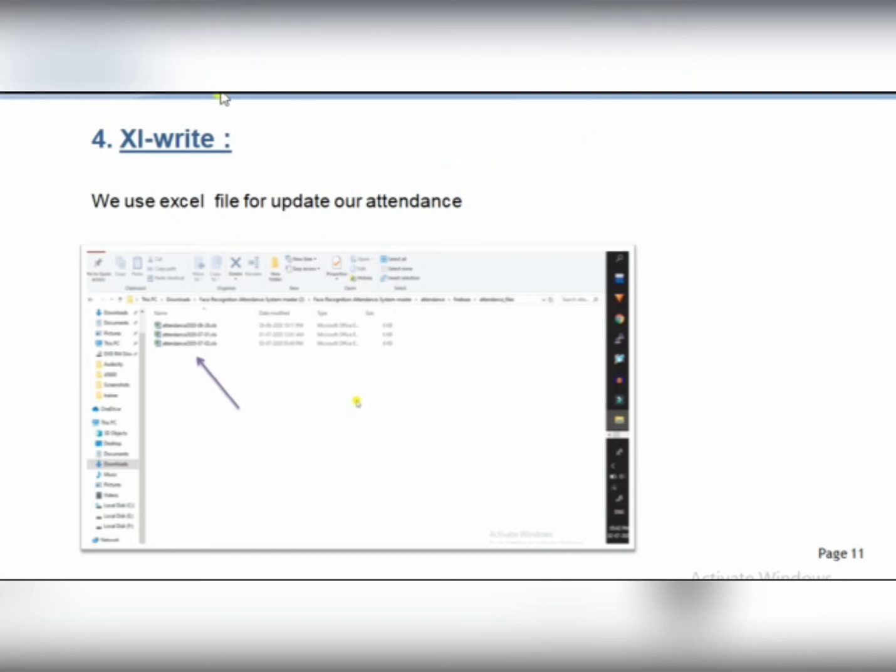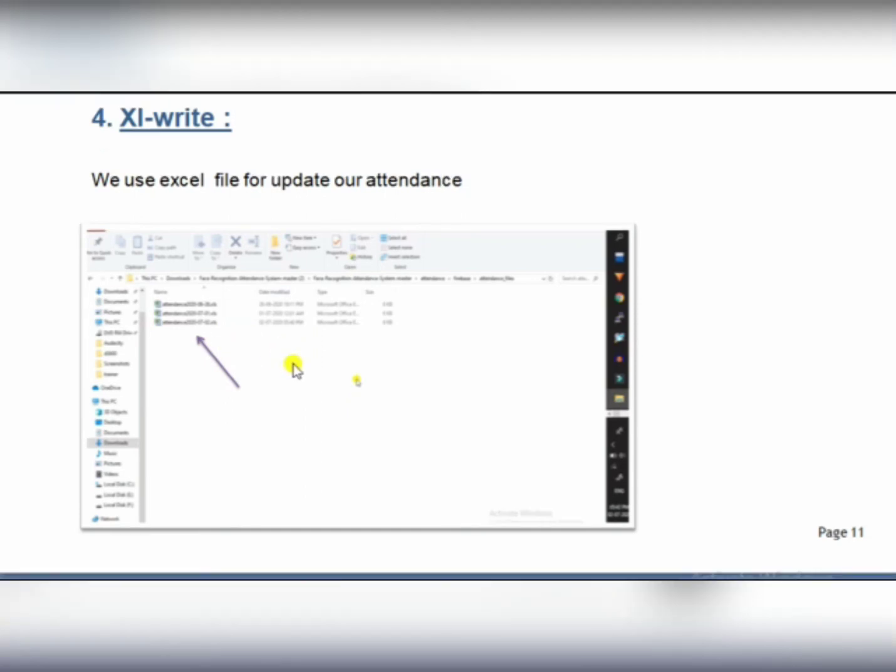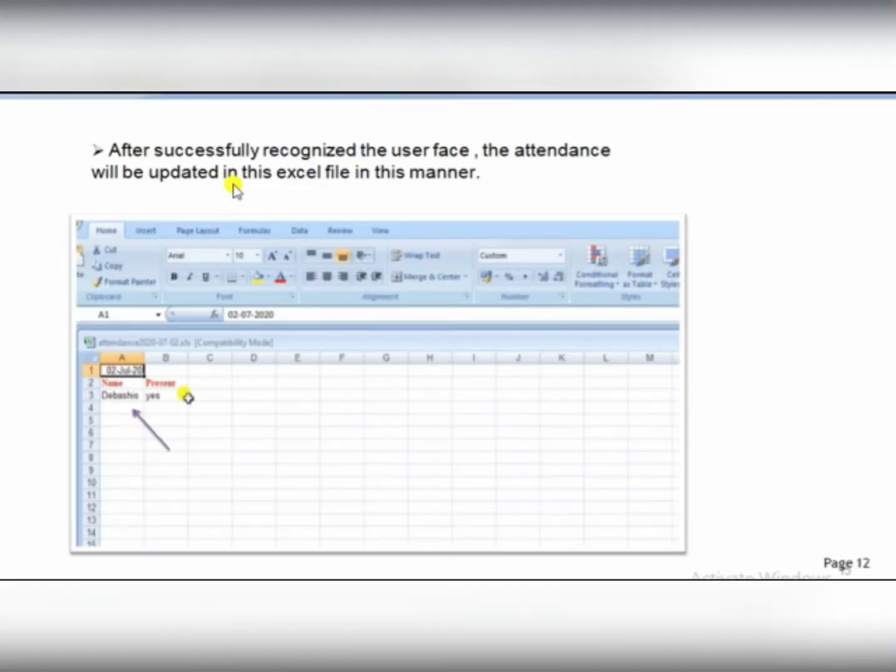In the fourth part, here is the file, that is Excel write. After the recognition of the face, we have to put the updates somewhere, so I use the Excel file. In this Excel file, I update the attendance of that user or of that student. If you go through this arrow, here you can see that one file is automatically generated after the recognition of the face of the user.